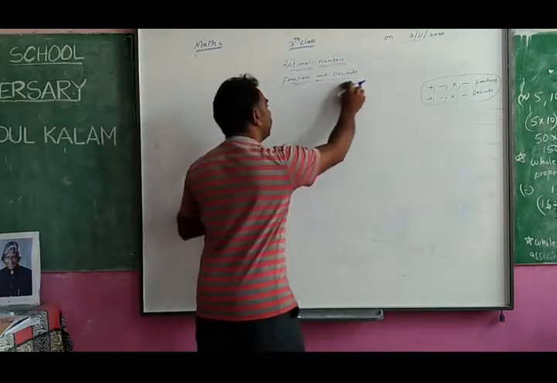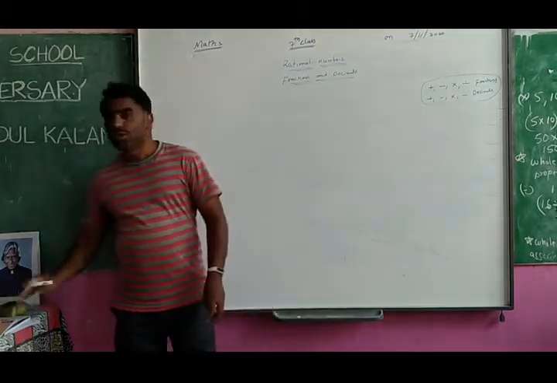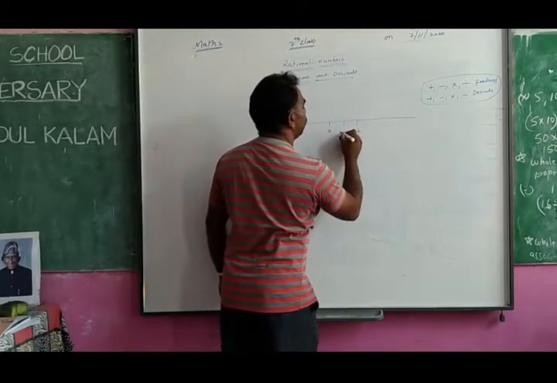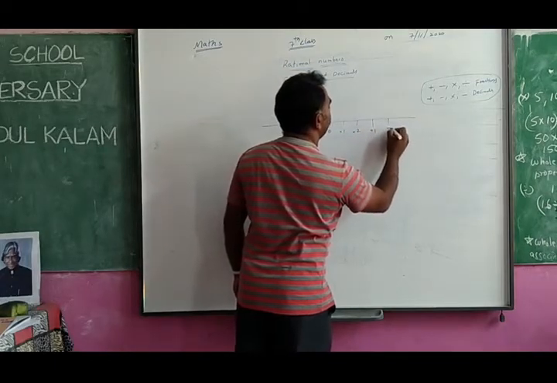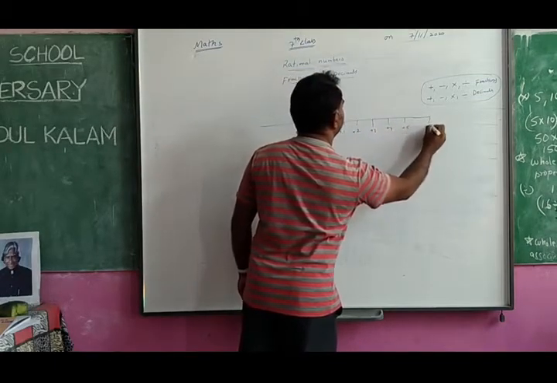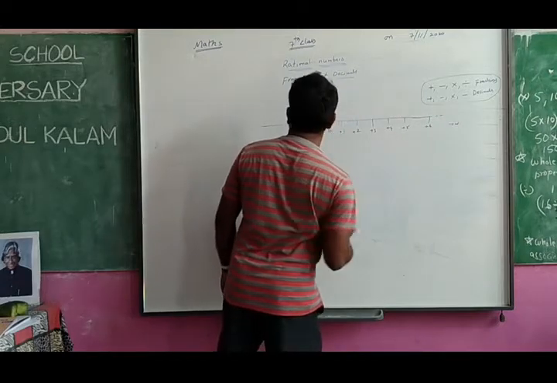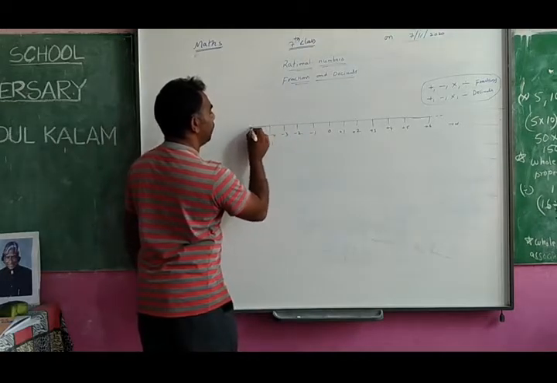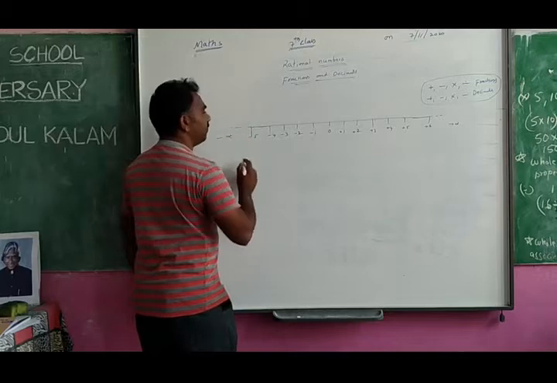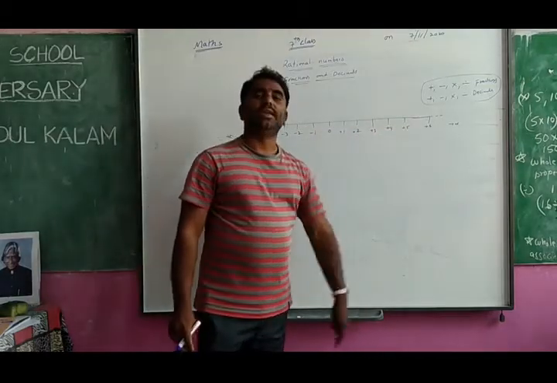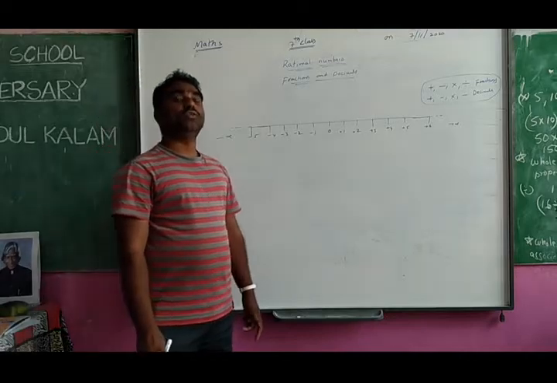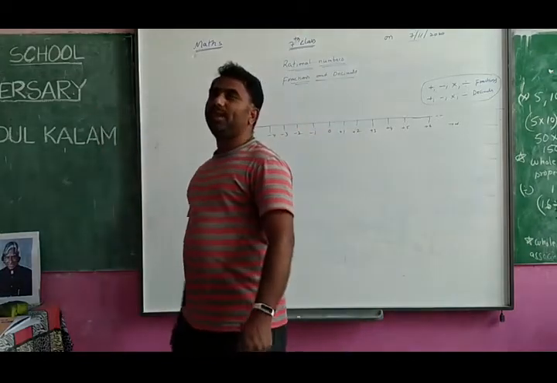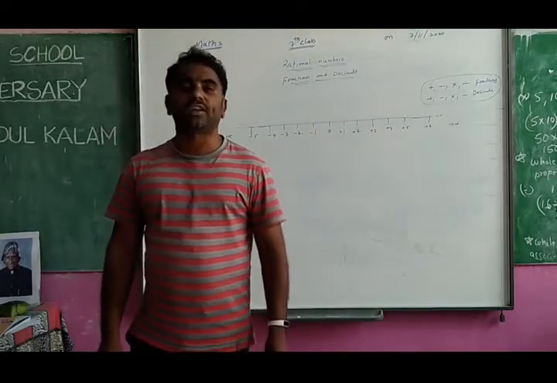Okay, then where are the fractions located on the number line? So this is the number line. 0 in the middle, plus 1, plus 2, plus 3, plus 4, plus 5, plus 6, like that up to plus infinity. And on the left side of 0 there will be minus 1, minus 2, minus 3, minus 4, minus 5 up to minus infinity. These are all called integers. Number line is there. Then where do we denote the fractions here? Right side there is no place, left side there is no place. Then where do you insert the fractions?